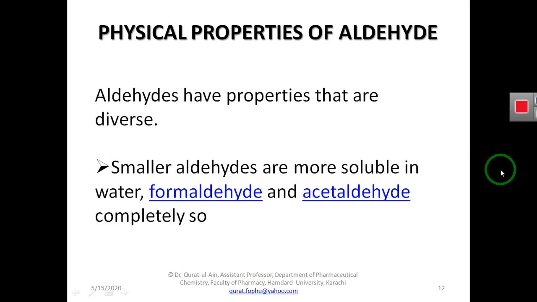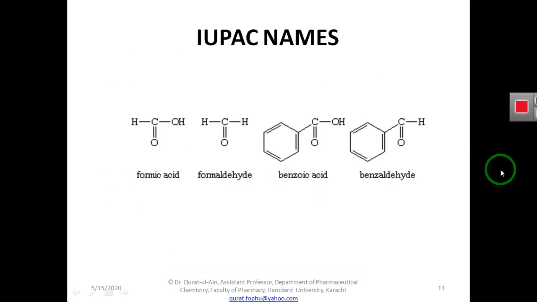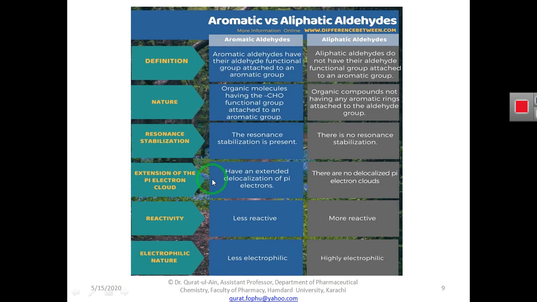In the case of formaldehyde, you can see here this is formaldehyde. It has the smallest R group. You can see here only H is present. It will be more soluble in water in the case of this aldehyde.